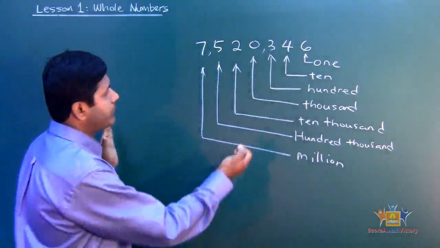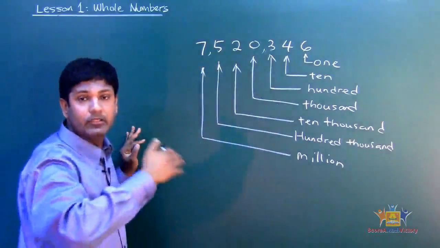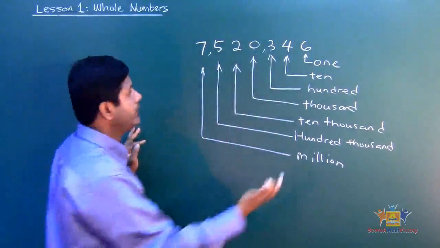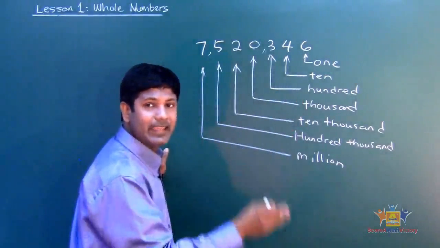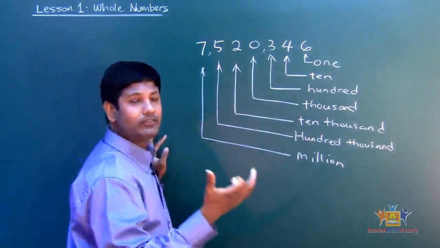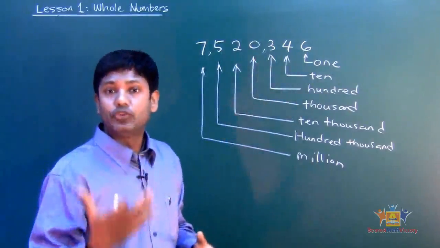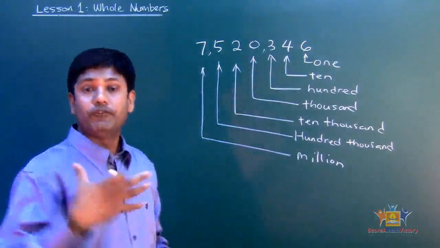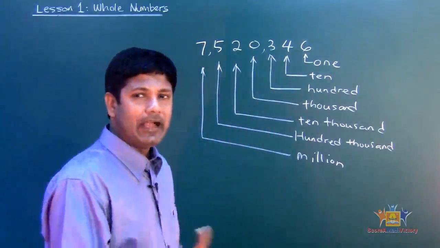Always remember the families. For example, 1, 2, 3, 4, 5, 6, 7, 8, 9 are under the 1 family. After you pass 9, you go to the 10 family: 10, 11, 12. The 10 family is 10, 20, 30, up to 90.